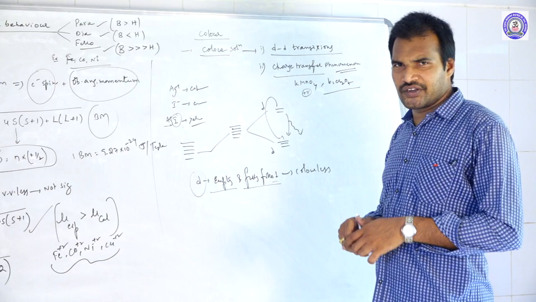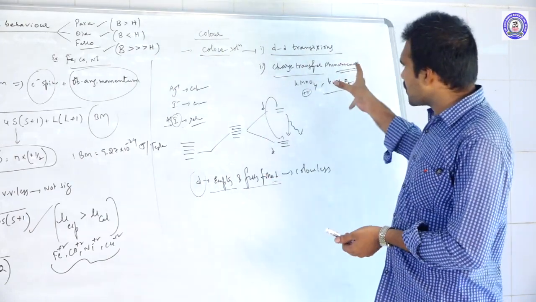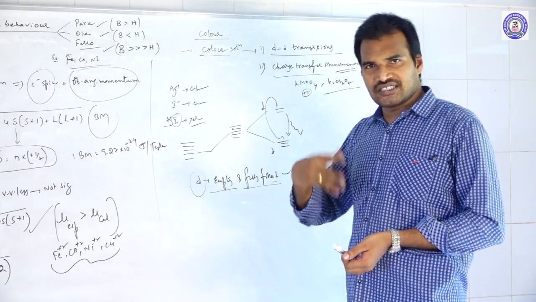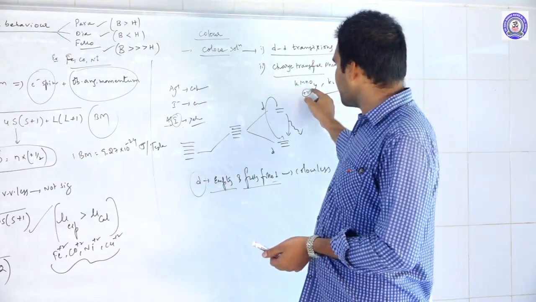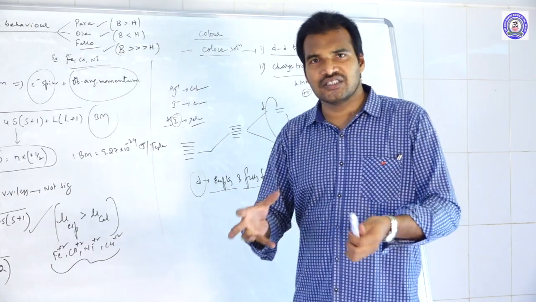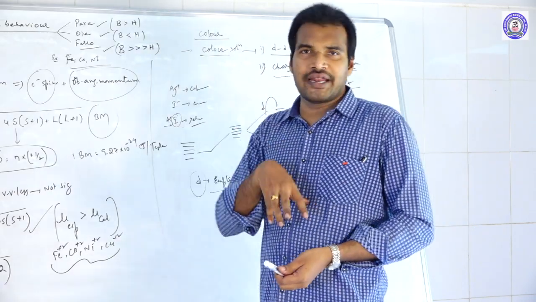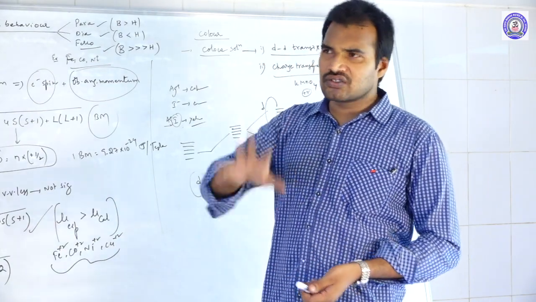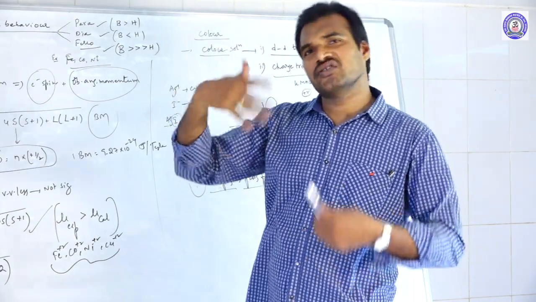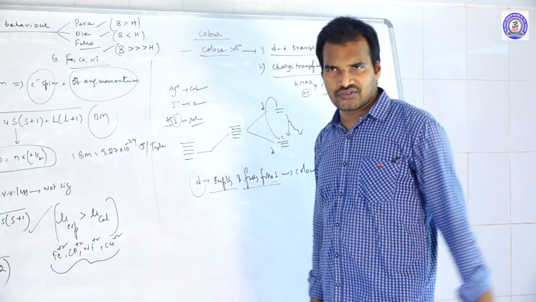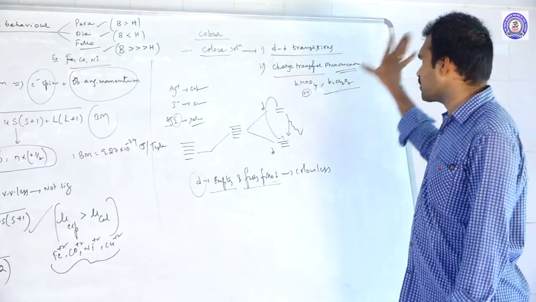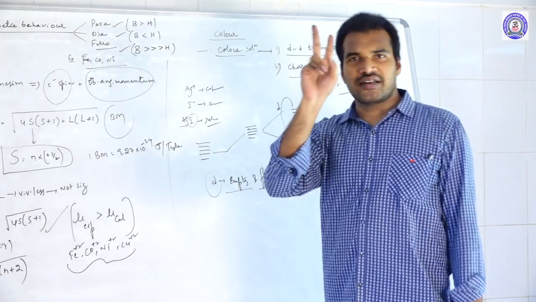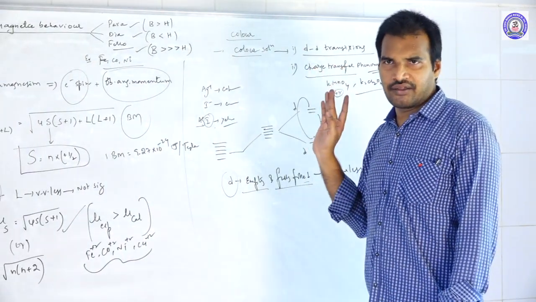What is charge transfer phenomena? It's nothing but some charge is transferring from oxygen to manganese. Okay, some number of electrons, some charge have been transferred from oxygen to manganese. With this, manganese is having some electrons, 1 or 2 electrons. Because of the presence of electrons, excitations and de-excitations, they exhibit the color to the solutions. That phenomenon we call as charge transfer phenomenon. Clear? So the main reasons behind the color are either dd or charge transfer phenomenon.